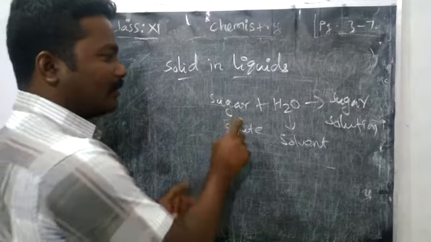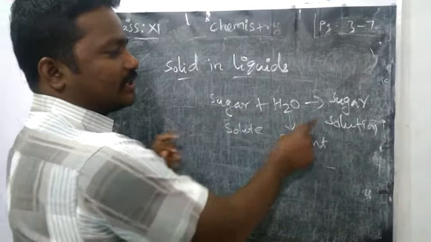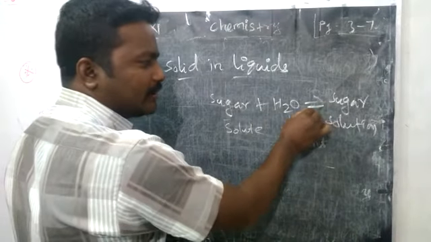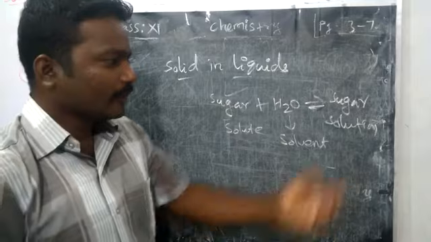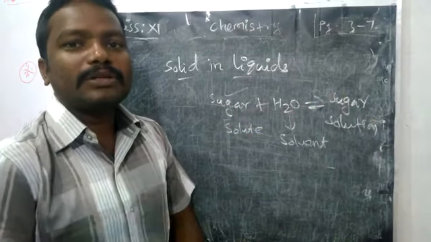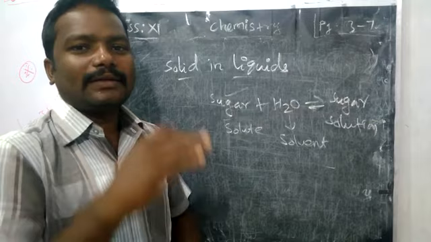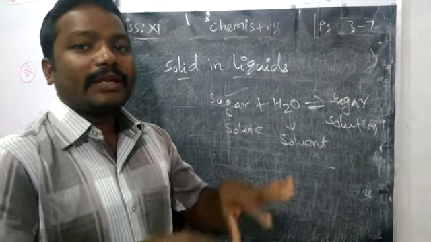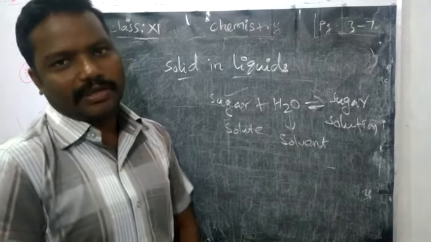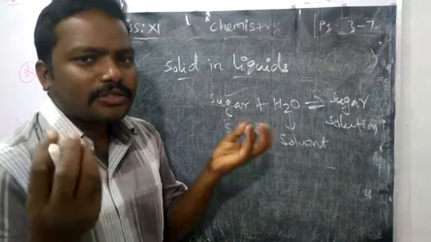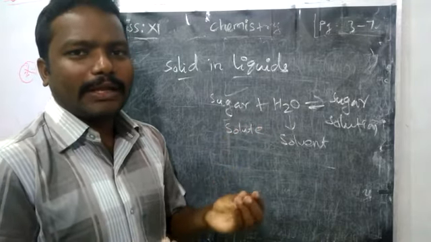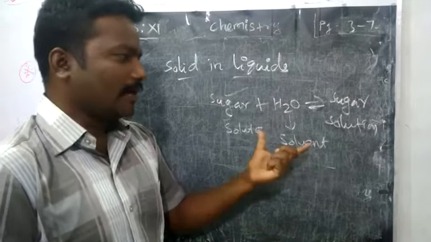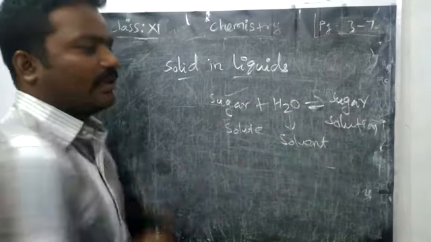When sugar with water addition forms sugar solution, that is the forward reaction. If you continue this addition of sugar, what will happen? The sugar solution may not be able to dissolve more sugar, so certain crystals will deposit. How does it deposit? While dissolving, it undergoes recrystallization. What do you mean by recrystallization? Again, the small molecules which dissolve in the water combine or condense into large-size sugar. So again the reverse reaction will take place.